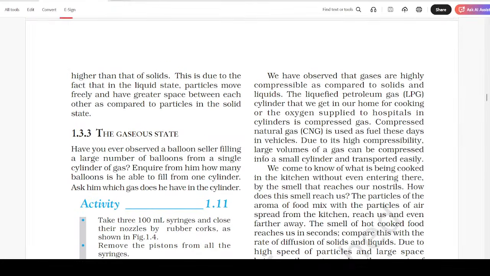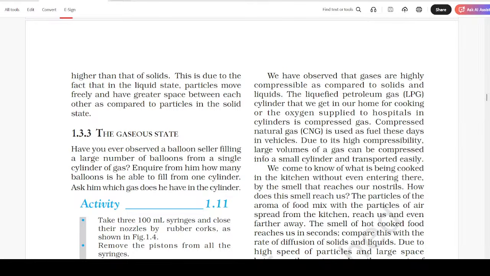We have observed that gases are highly compressible as compared to solids and liquids. The liquefied petroleum gas LPG cylinder that we get in our home for cooking, or the oxygen supplied to hospitals in cylinders, is compressed gas. Compressed natural gas CNG is used as fuel these days in vehicles. Due to its high compressibility, a large volume of a gas can be compressed into a small cylinder and transported easily.